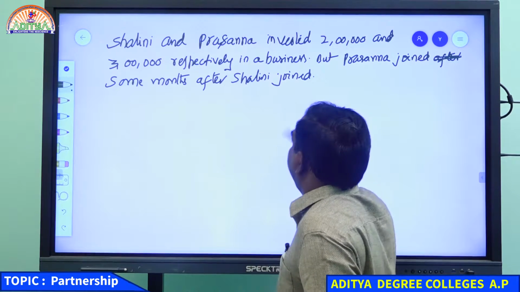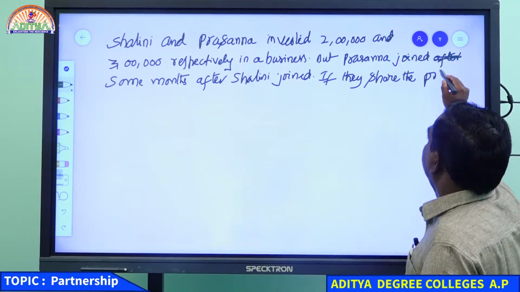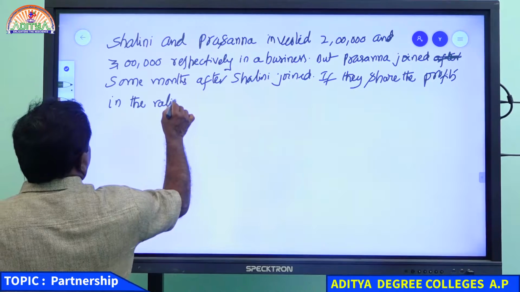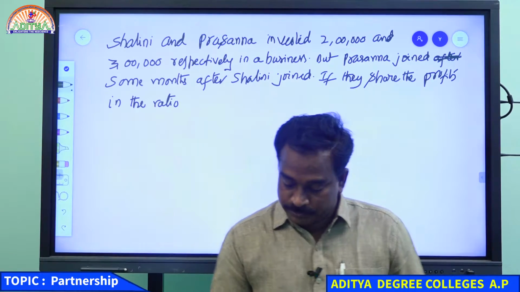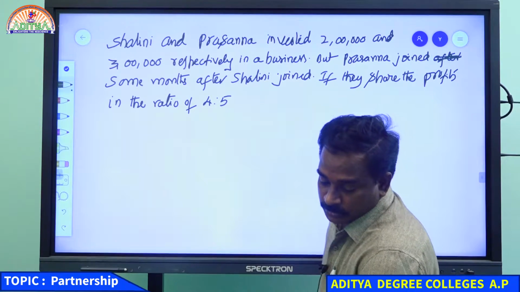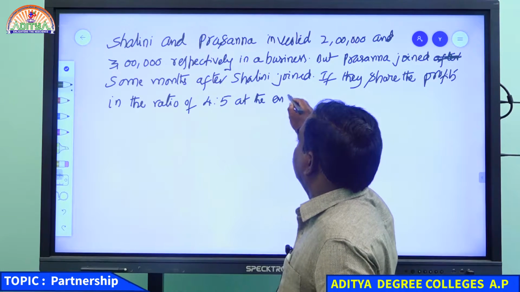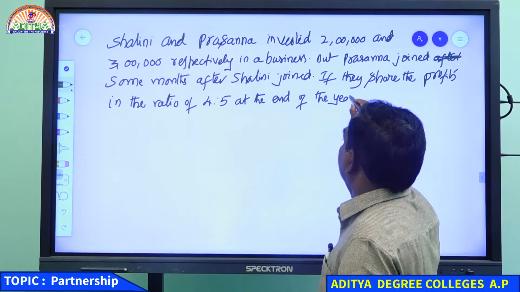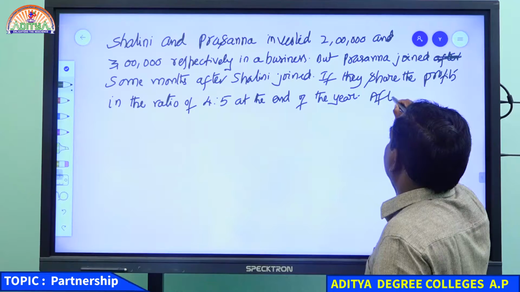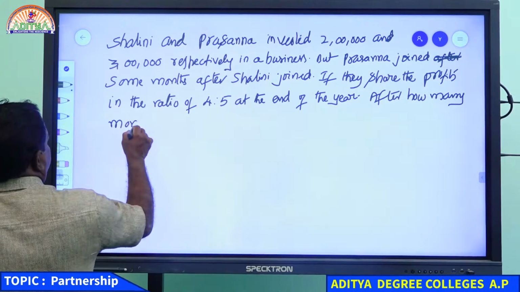If they share the profits in the ratio of 4:5, now he is asking, at the end of the year, after how many months did Prasanna join?